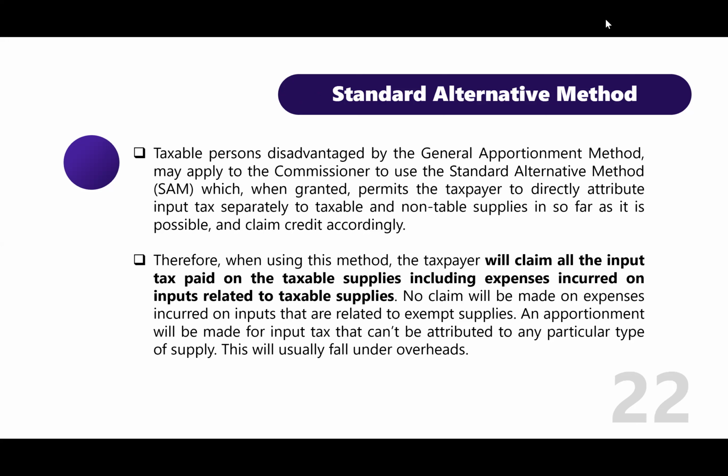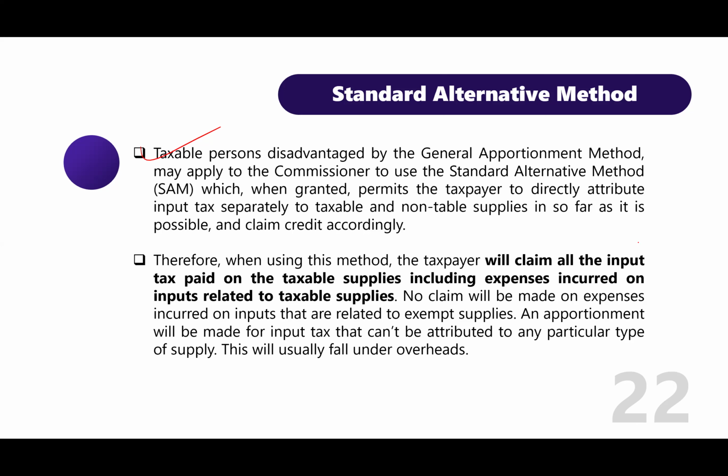Taxable persons disadvantaged by the general apportionment method may apply to the Commissioner General to use the standard alternative method, SAM, which when granted permits the taxpayer to directly attribute input tax separately to taxable and non-taxable supplies, insofar as it is possible, and claim credit accordingly.